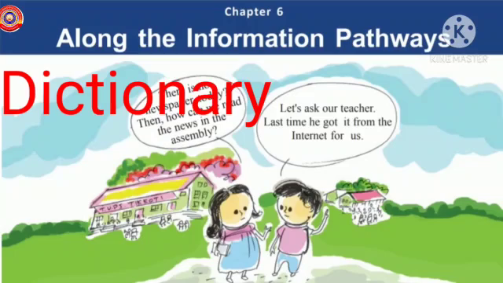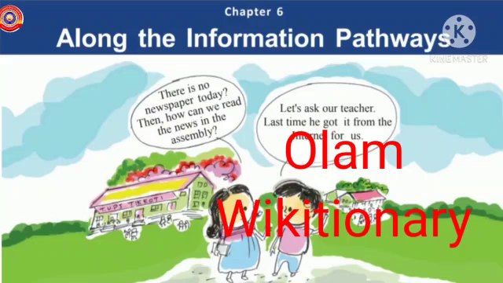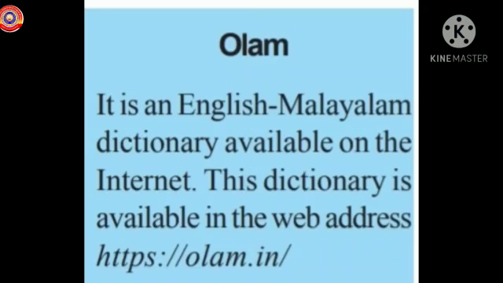Did you hear about dictionary? We use a dictionary for searching the meaning of words, don't we? Dictionaries are available on the internet also. Olam and Wiktionary are such dictionaries. Olam is an English Malayalam dictionary available on the internet.